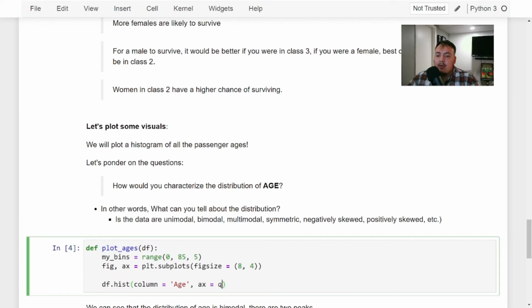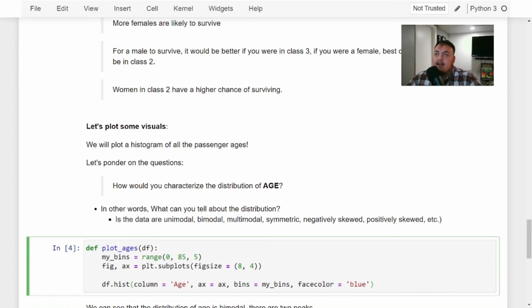And then we're going to be doing bins is equal to my bins. Instead of doing bins out here, if you wanted, you could just do this in here as well, but just so we have cleaner code. And then we're going to do face color. What's a good color? We'll do blue. Oh my gosh, I can't type today.